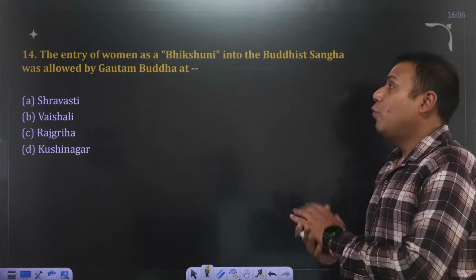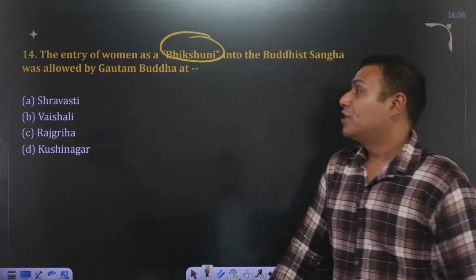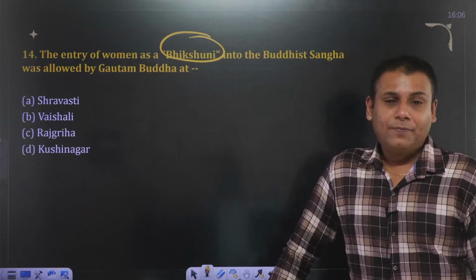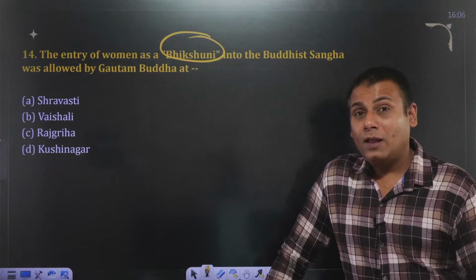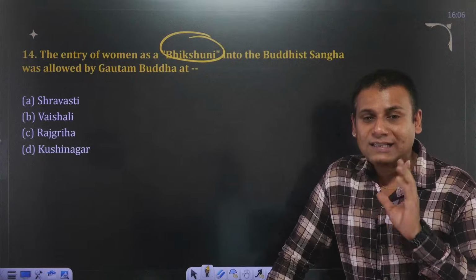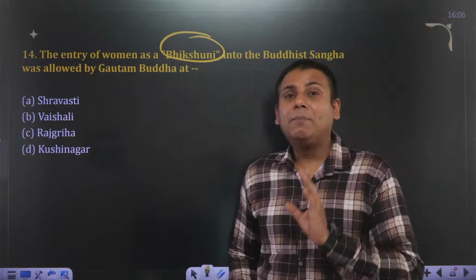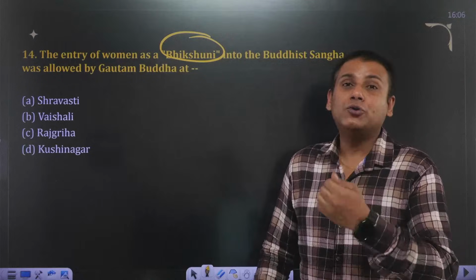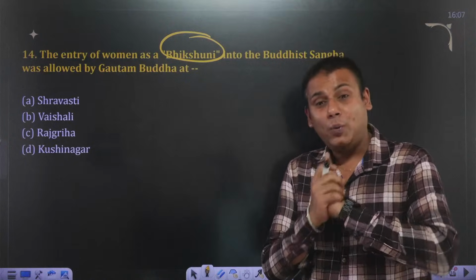The entry of women as bhikshuni into the Buddhist Sangh was allowed by Gautam Buddha at Shravasti, Vaishali, Rajgriha or Kushinagar. See, as I've talked about previously, Buddha had started a Buddhist Sangh at a place called Rajgriha, which was the capital of Magadh Empire at that time. Initially only the men, that is bhikshus, were allowed; bhikshunis or women were not allowed. So entry of women was allowed at which place?